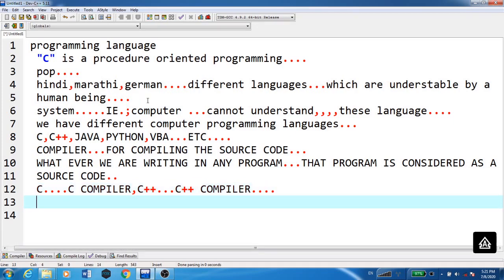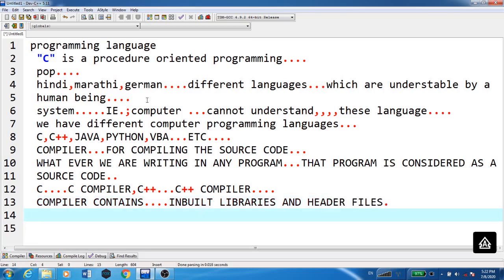Now what does a compiler contain? It contains inbuilt libraries and header files. So why do we need these libraries? Because these libraries and header files include many different inbuilt functions.